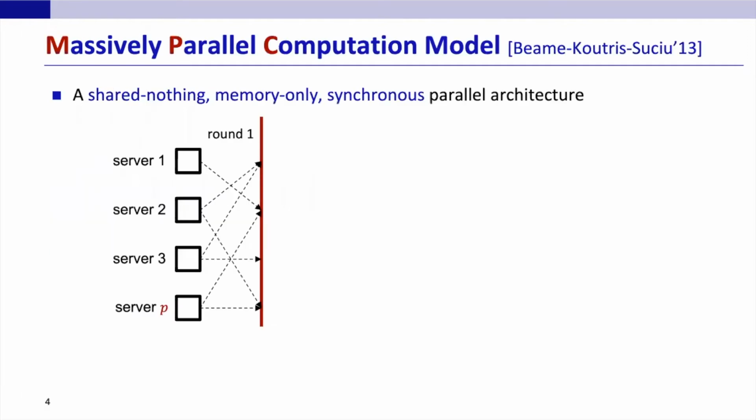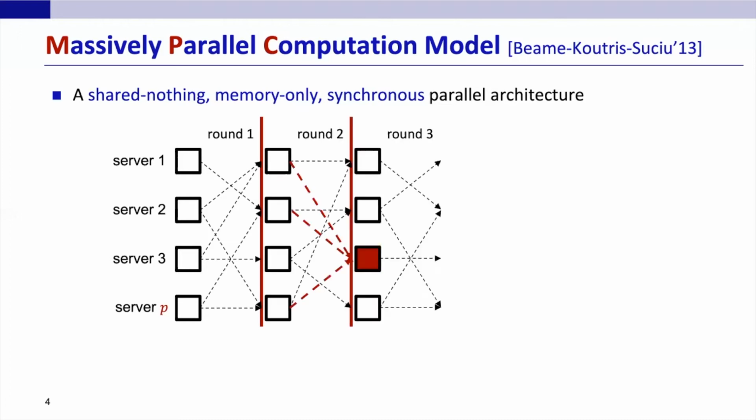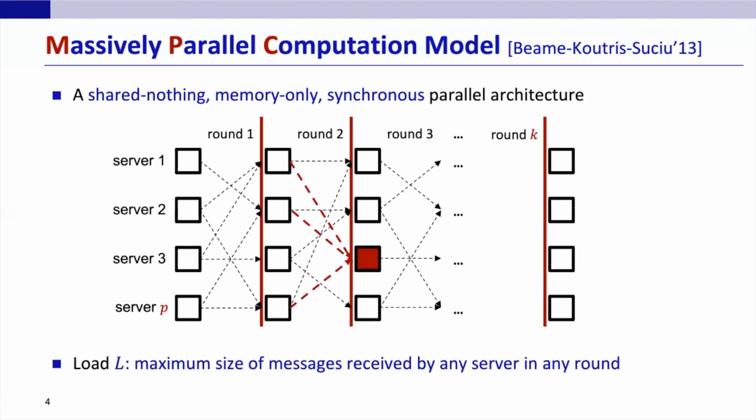Let's start with the MPC model. There are P servers in a complete network. Initially, data is distributed across all servers. Computation proceeds in rounds. In each round, servers exchange data first and then perform local computation. Algorithms in this model are first measured by the number of rounds and then the load, which is the maximum size of data received by any server in any round.